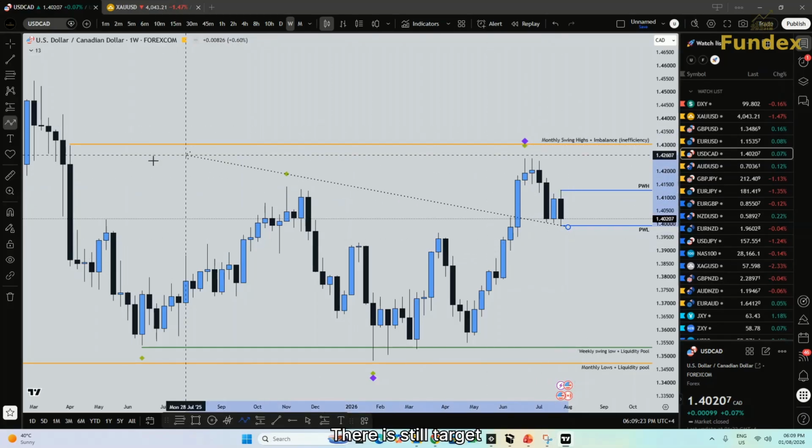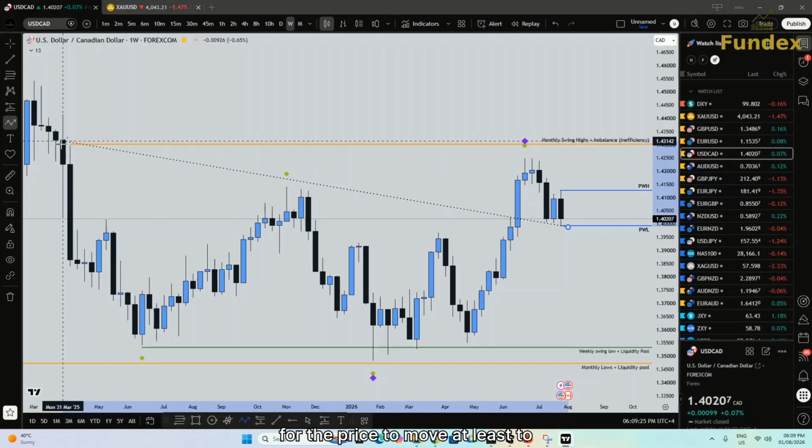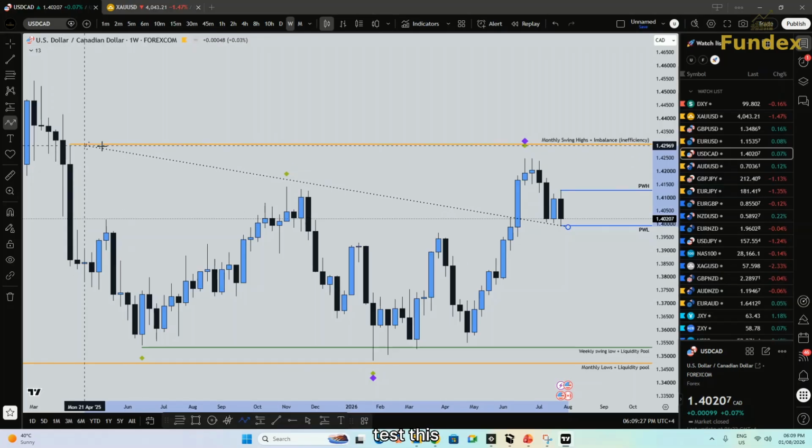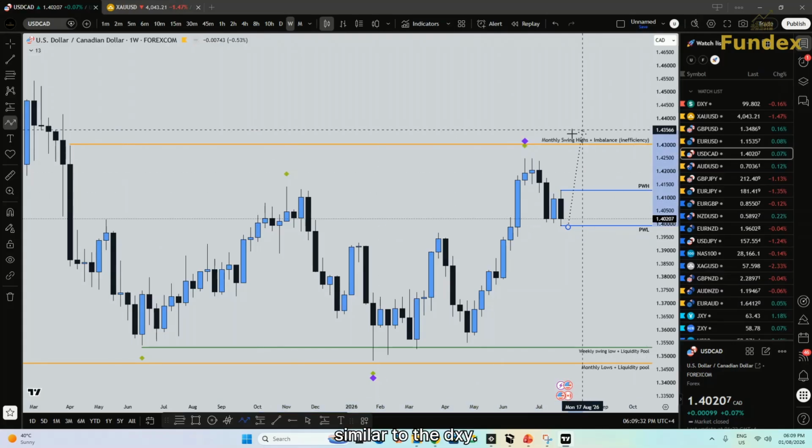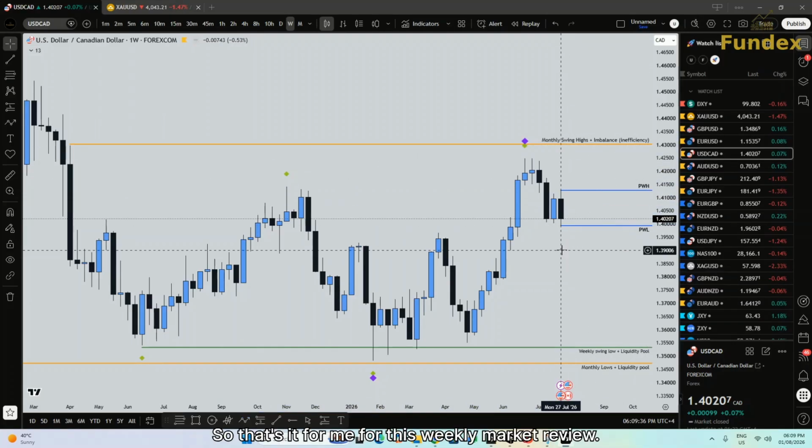There is still a target for the price to move at least to test this monthly swing high, which is similar to the DXY. So that's it for me for this weekly market review.